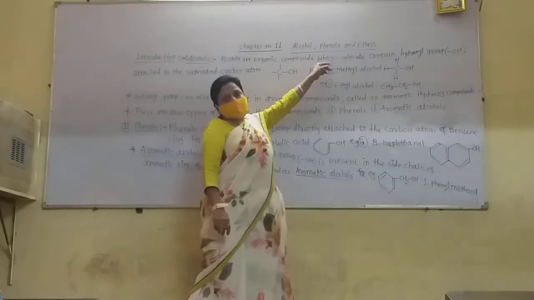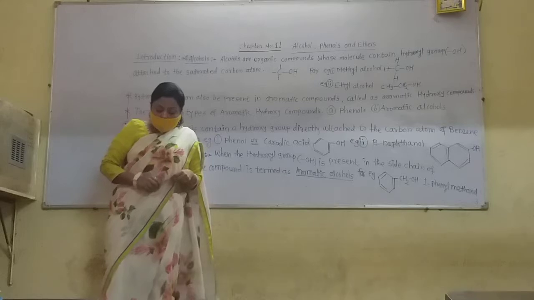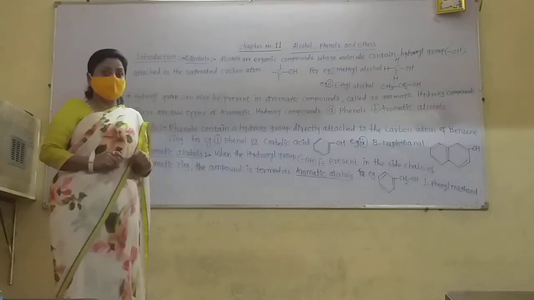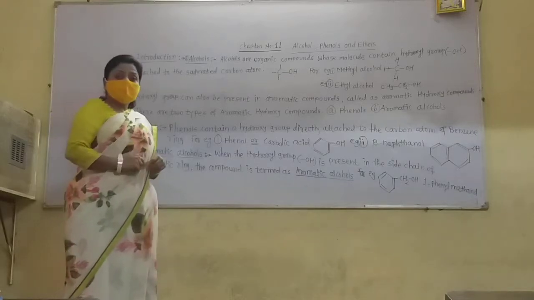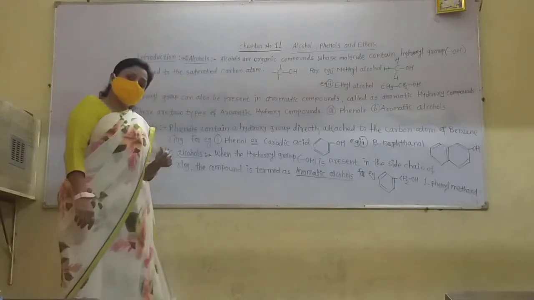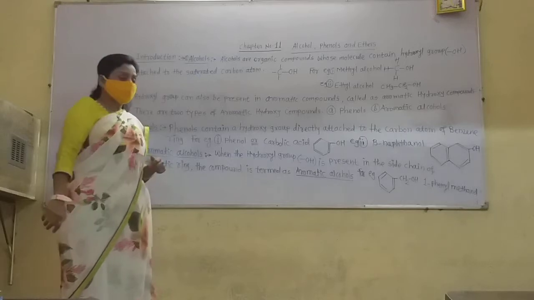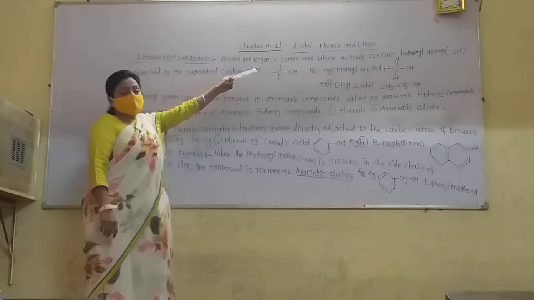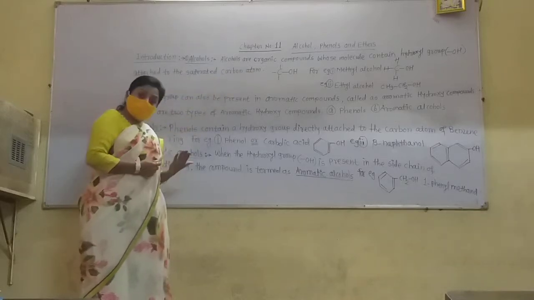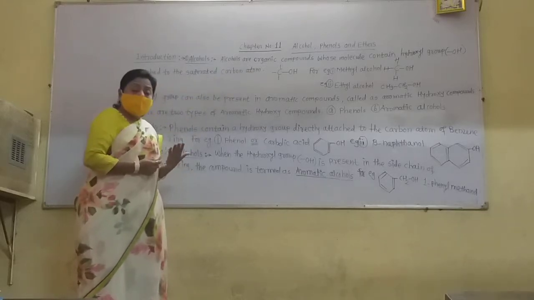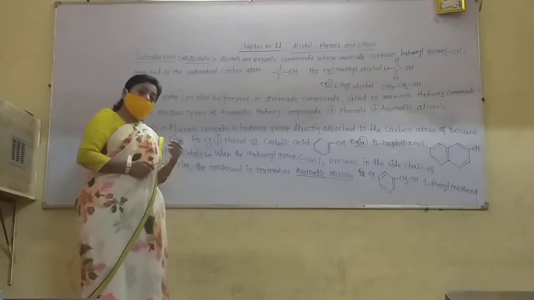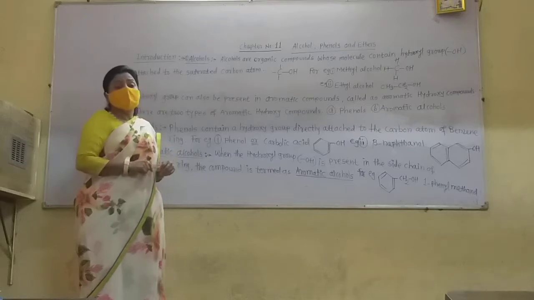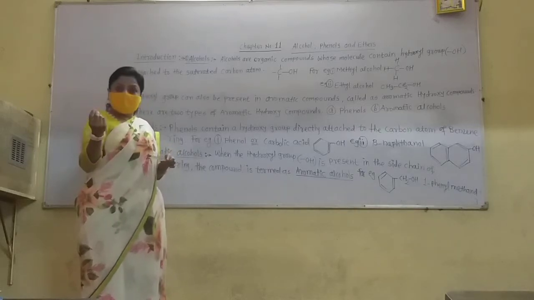Alcohols, phenols and ethers. All these are known as organic hydroxy compounds. Now, in the introduction, see the definition of each. First, come to the alcohols. Alcohols are organic compounds whose molecules contain a hydroxyl group. The hydroxyl group is anywhere in the aliphatic chain.